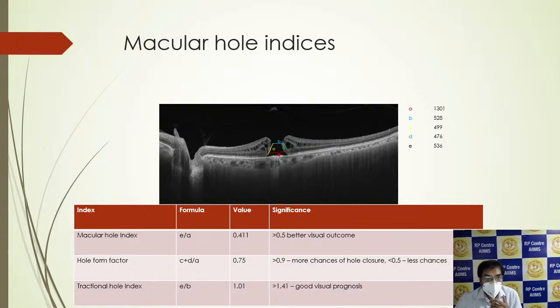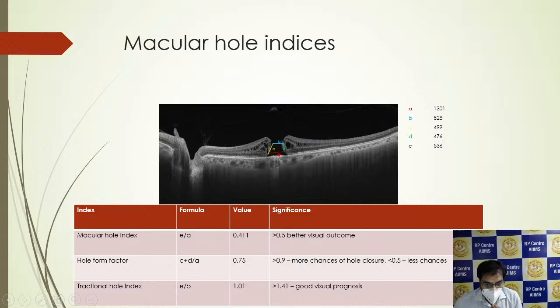A very important thing is the macular hole indices. In this particular macular hole, this is the base, this is the minimum least dimension (MLD), this is the height of the macular hole, and C and D are the arms. The macular hole index is defined as height upon base, like E by A, where E is the height and A is the base. In this case the value was 0.411.